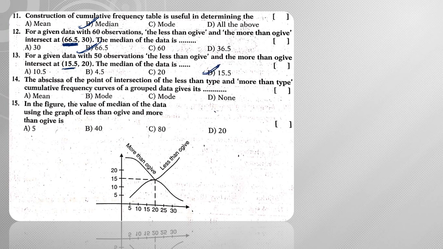Next, the abscissa of the point of intersection of less than and more than cumulative frequency curves is nothing but, what is meant by abscissa? Abscissa is nothing but the x coordinate. So the x coordinate of these two is nothing but the median. Since both options are given as mode, change it to median, right? Hence the answer is median. Next, in the figure, the value of the median of the given data. Median is the x coordinate of the point of intersection of less than and more than ogive curves, hence the answer will be 20 here, right?